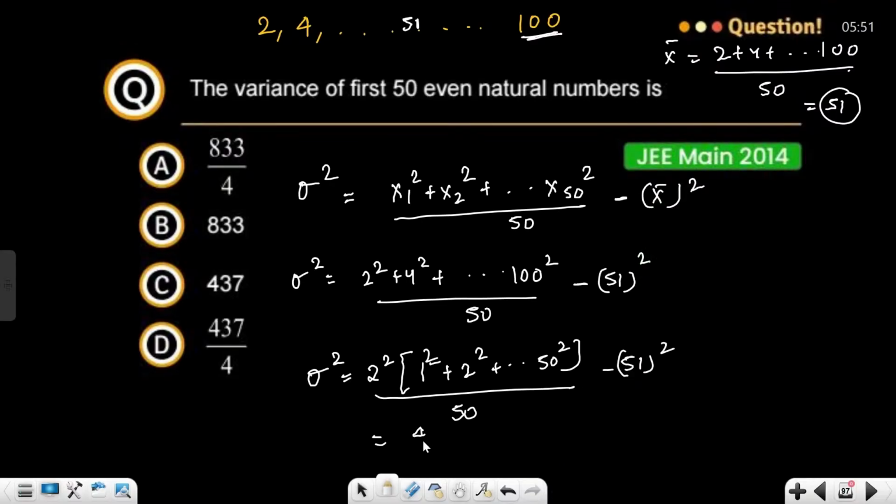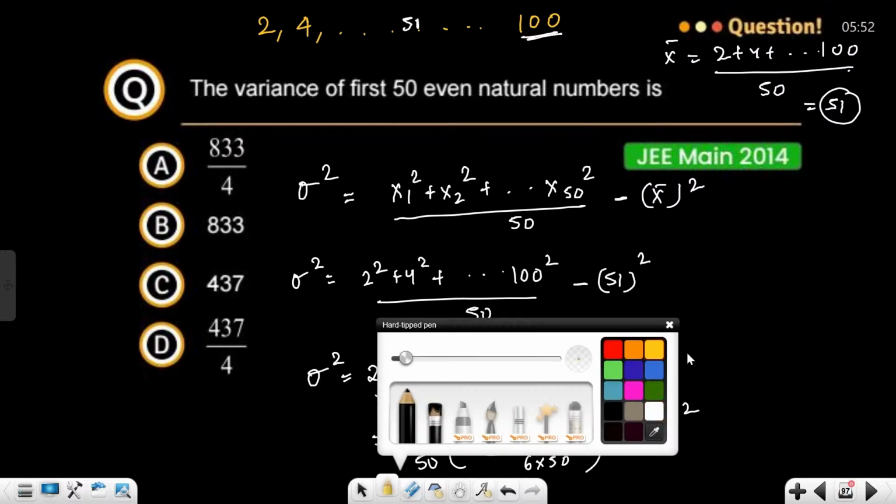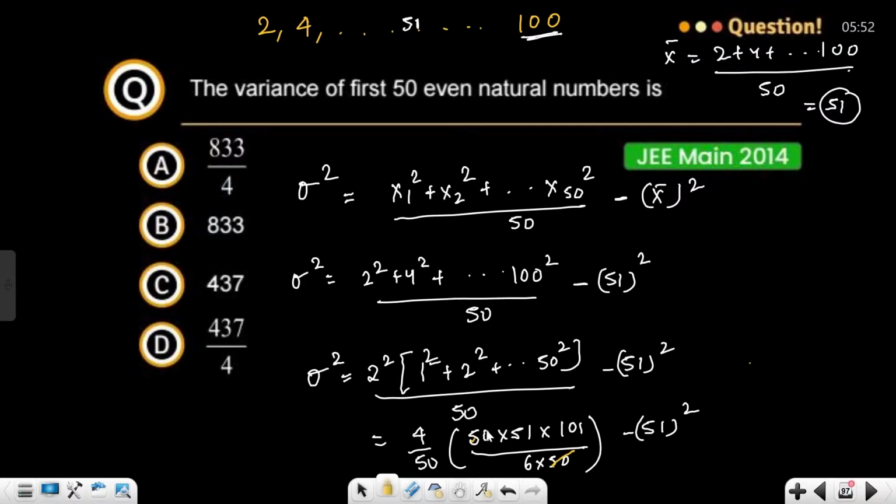So this is 4 upon 50 and this is 50, n plus 1, 2n plus 1 by 6, minus 51 square. So if you cancel the things out, 50 gone, then we are having 4 by 50. So this 50 is already cancelled out, right?